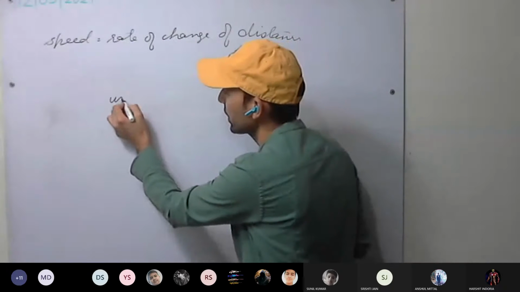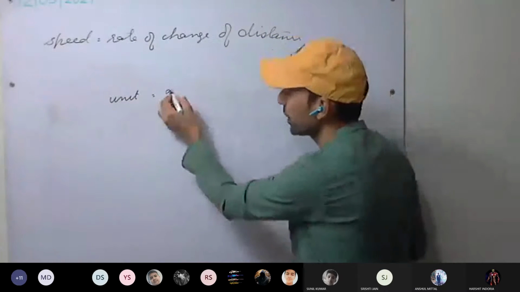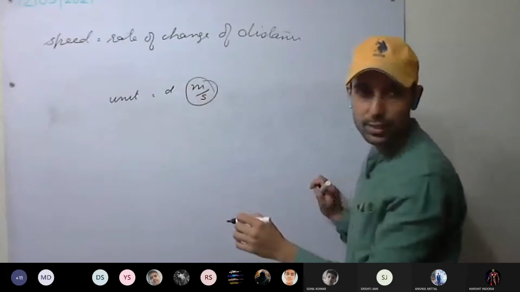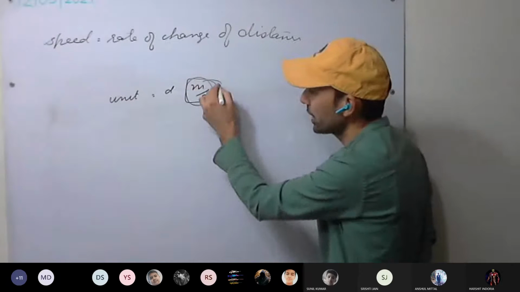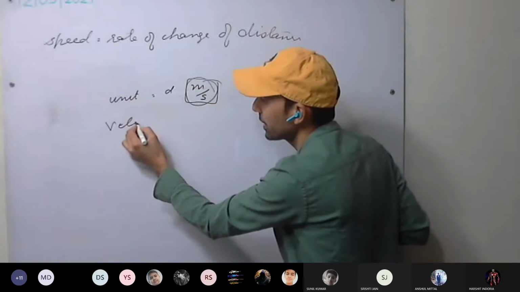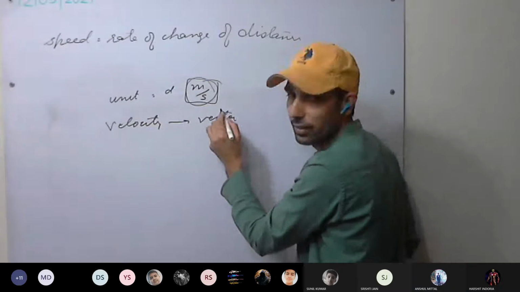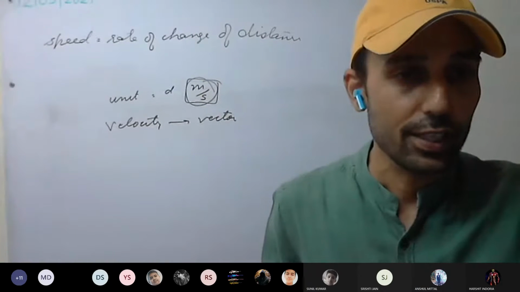Okay, what will be the unit? SI unit of velocity, displacement upon time, meter per second. This is the SI unit. Other units, centimeter per second. And velocity is a vector. Why is it a vector?